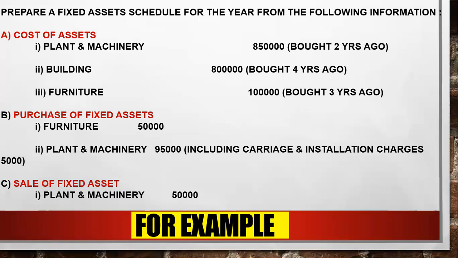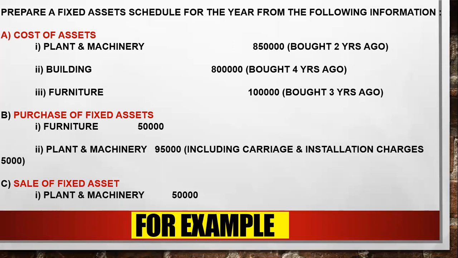B part is saying you have purchased during the year. You have purchased furniture 50,000, so you can write in the purchase column. You can say the addition also. Okay. And you have purchased plant and machinery also. You have to add your original cost. Original cost is the expenses you have made before the installation of the asset. So 95,000 plus 5,000, that is 1 lakh. Clear everyone? This point has been clear by you?